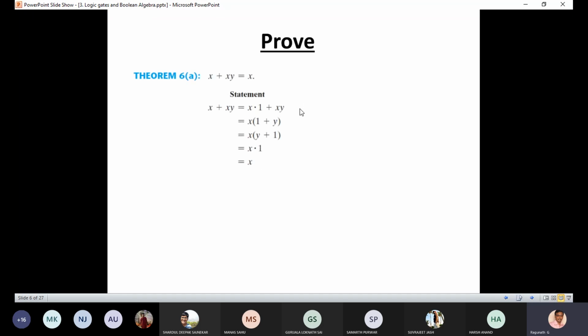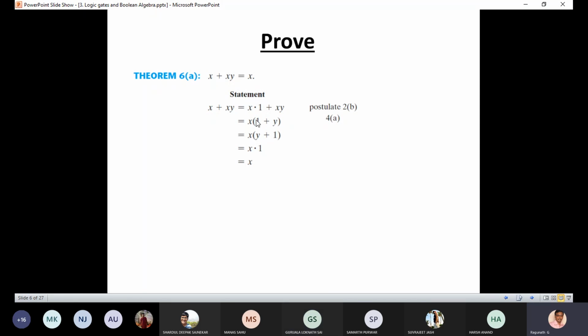Now tell me the postulate number. Which postulate did they use in the first step? Which postulate says X equal to X dot 1, X dot 1 equal to X? 2B. Okay, good. Then in this next step, which postulate did we use? 4A, distributive.